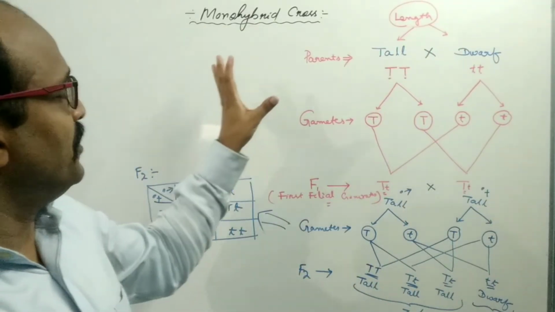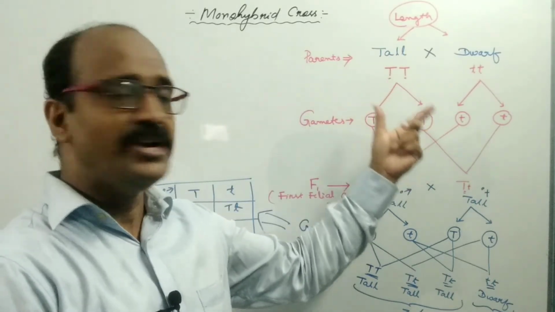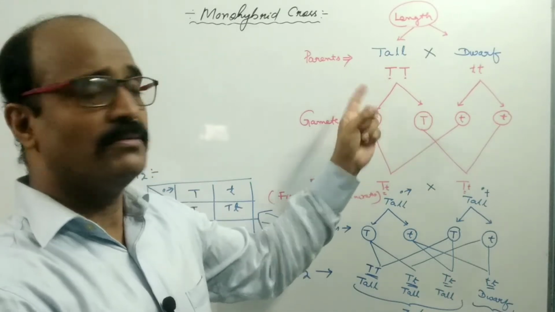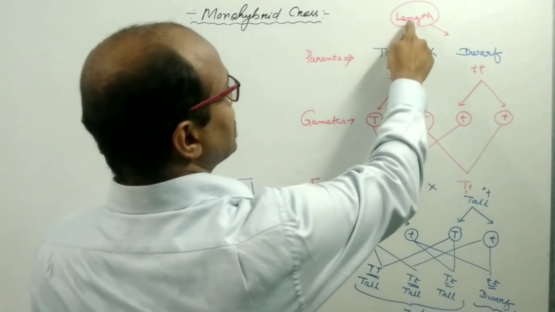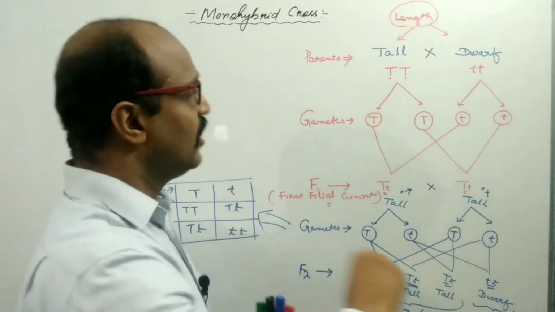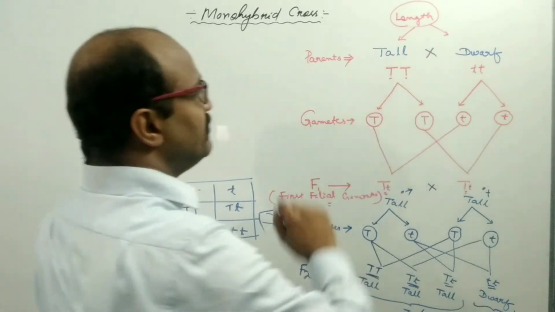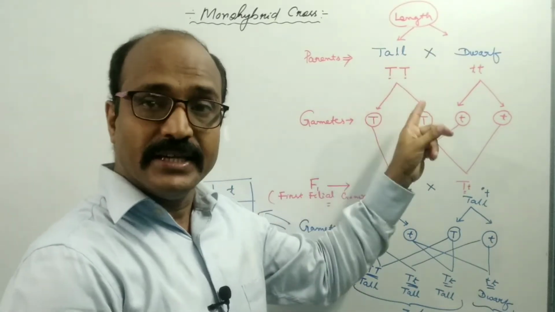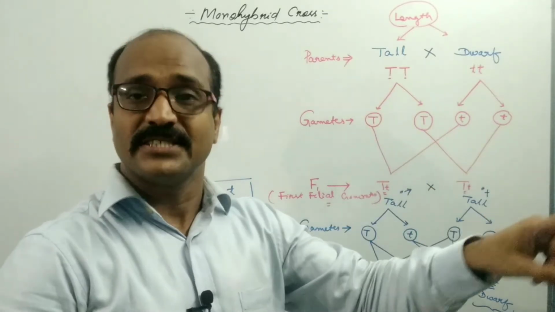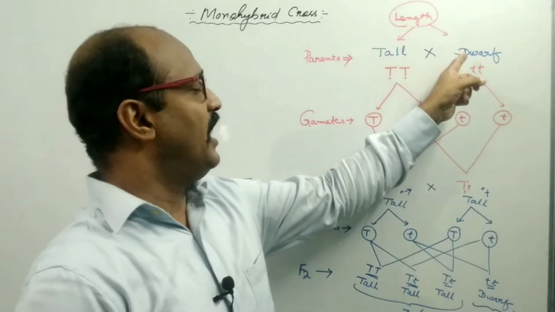So what is the monohybrid cross? The cross taking place between two individuals that differ from each other by a single character. This is one definition. Another definition: the crossing takes place between two individuals that differ from each other by a single pair of contrasting characters. A single pair of contrasting characters means one is tall, another is dwarf.